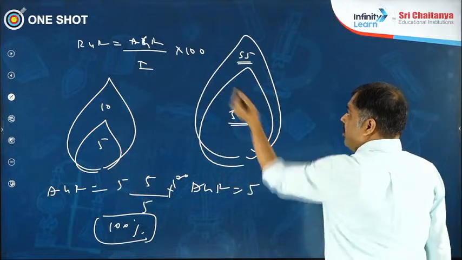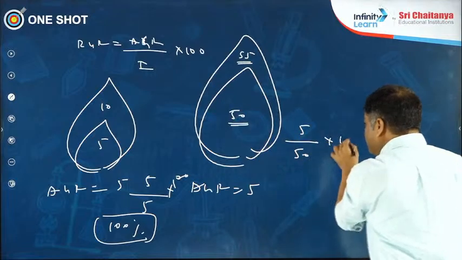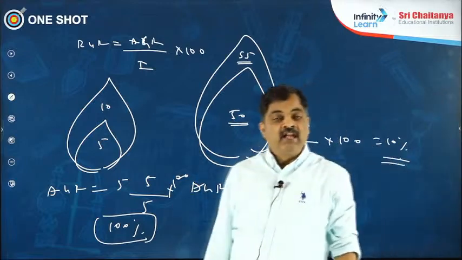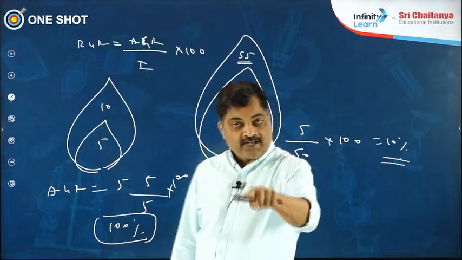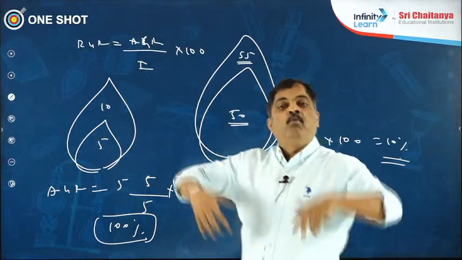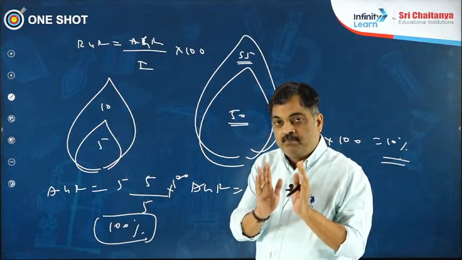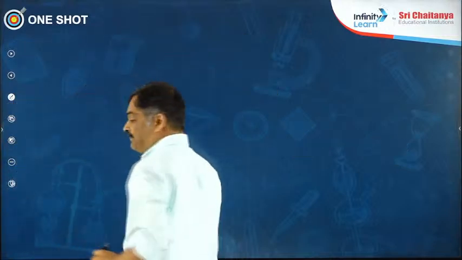Here, same: absolute growth rate is 5 by initial is 50 into 100. It is only 10%. It means that both these leaves, smaller and larger, have the same absolute growth rate, but the smaller leaf has got more relative growth rate when compared to the larger leaf. This is an important point to remember. That is the max your examiner can ask you. We'll go without wasting any time.